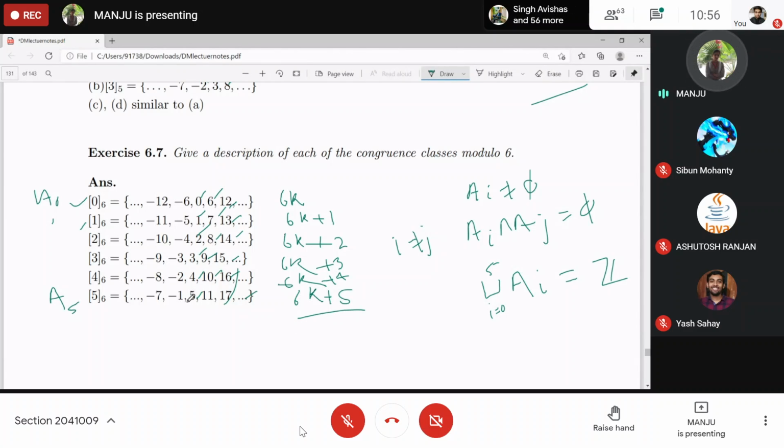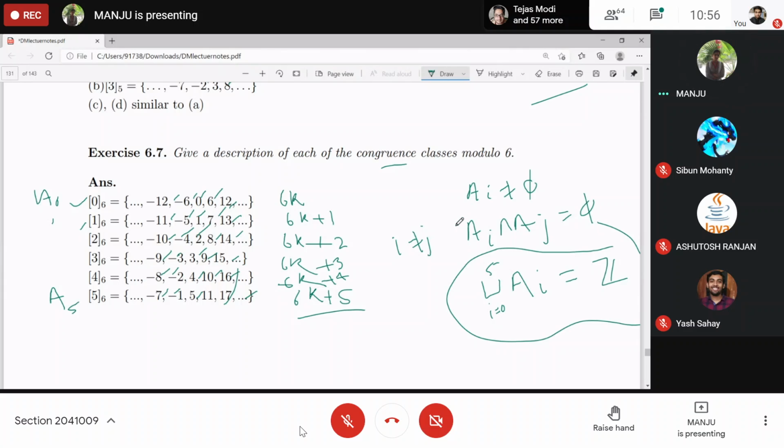On the left side of 0 you have minus 1, minus 2, minus 3, and so on down to minus 12 and beyond. So these form the set of integers. This means these subsets form the equivalence classes, or congruence classes, under modulo 6 for Z.